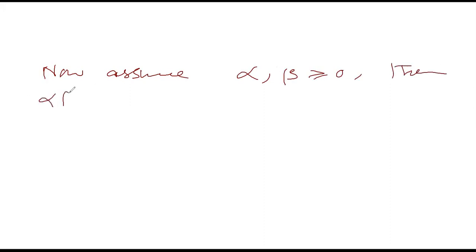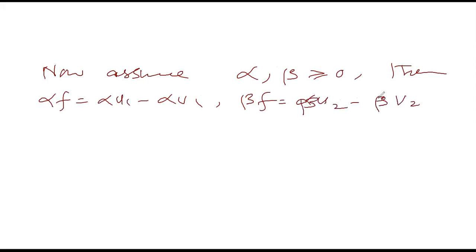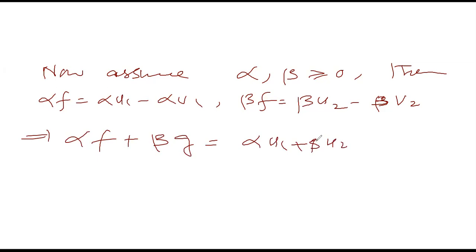Then alpha f is equal to alpha u1 minus alpha v1, and beta g is equal to beta u2 minus beta v2, which implies alpha f plus beta g is equal to alpha u1 plus beta u2. This is an upper function because the sum of two upper functions is an upper function, minus alpha v1 plus beta v2, which is again an upper function.